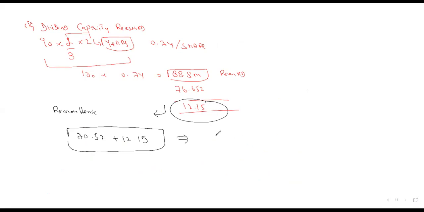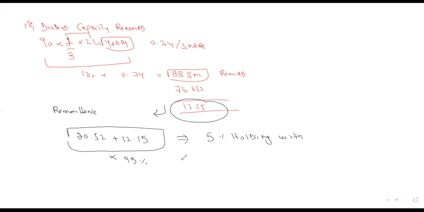32.67. But now remember, again one point. Upon this remittance required, we have to pay the 5% withholding tax. Remember? Whenever the subsidiaries have to submit the remittance, they have to deduct the 5% withholding. So you will take this value 95.